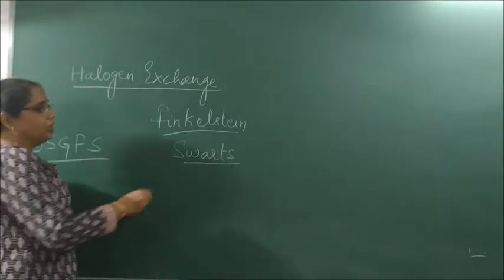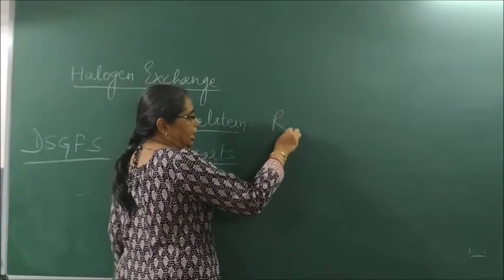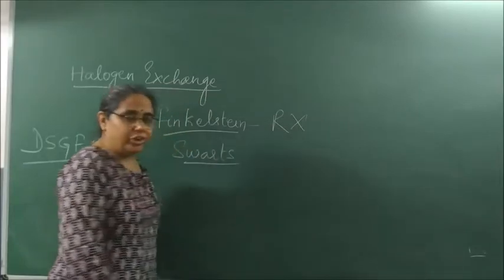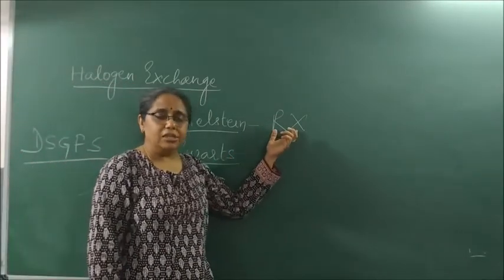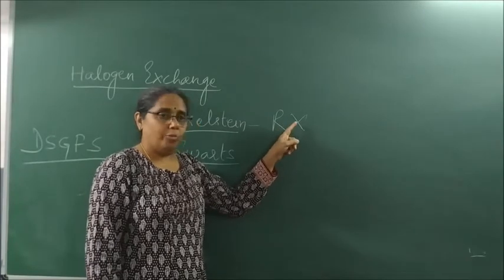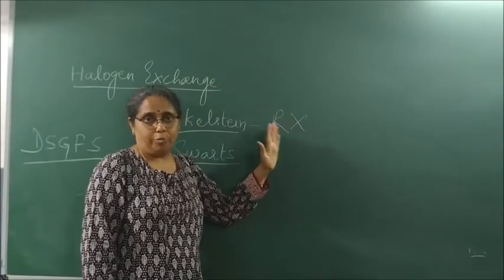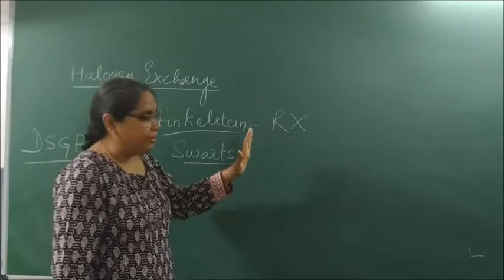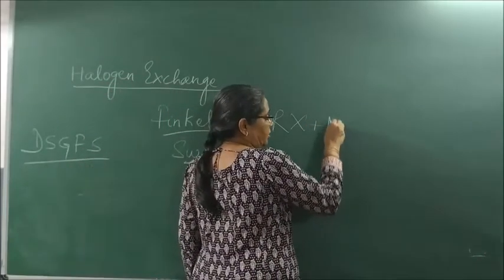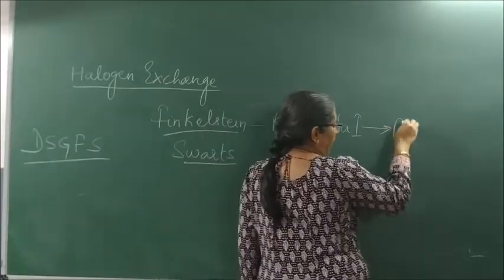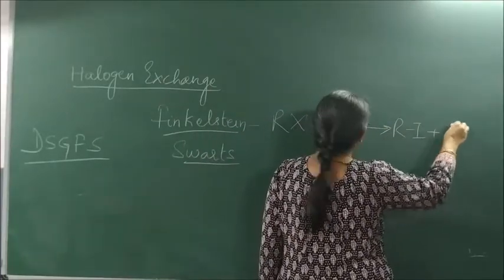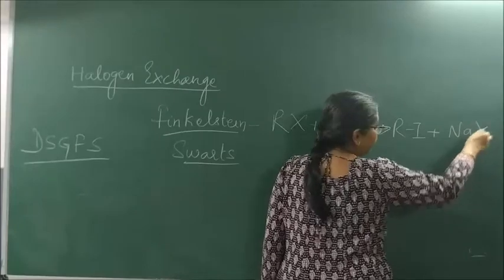Finkelstein says, when RX, halogen exchange, something like a displacement reaction. RX may be chloro, bromo or fluoro. Generally we take chloro and bromo. When it reacts with NaI, it forms iodoalkane and NaX is removed.